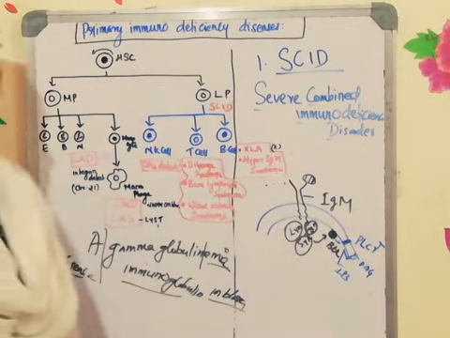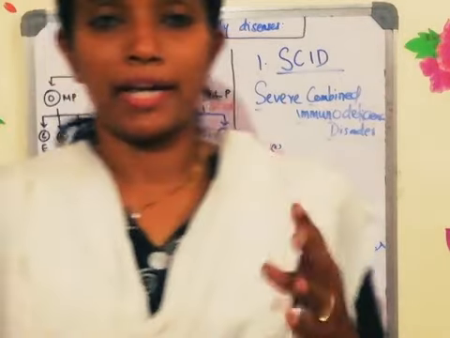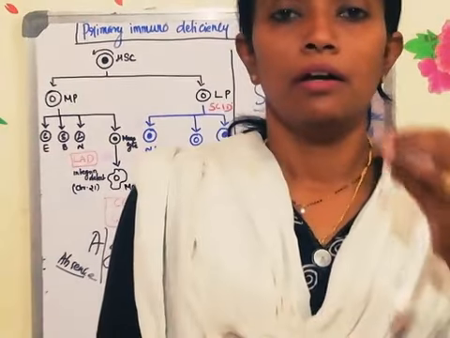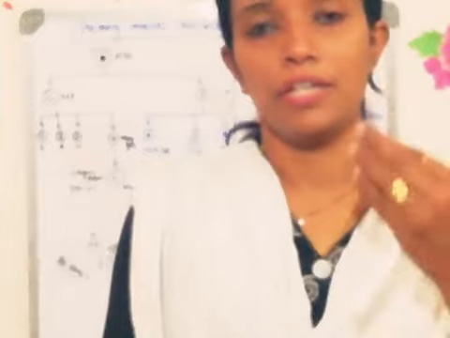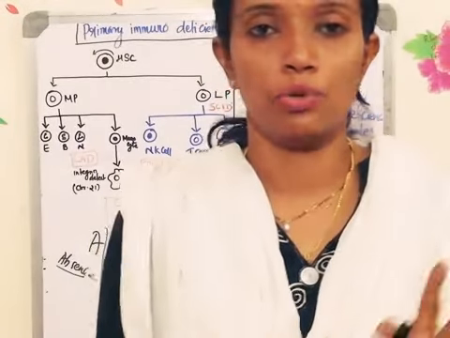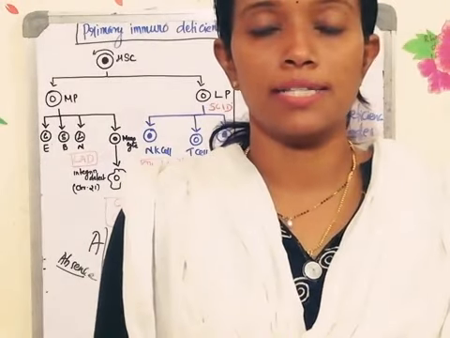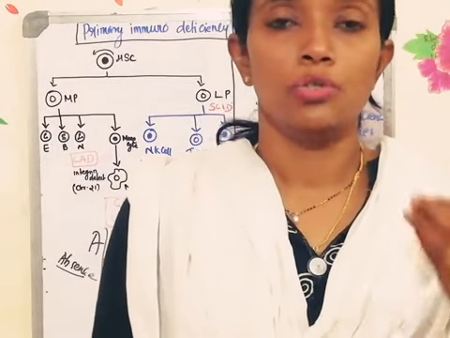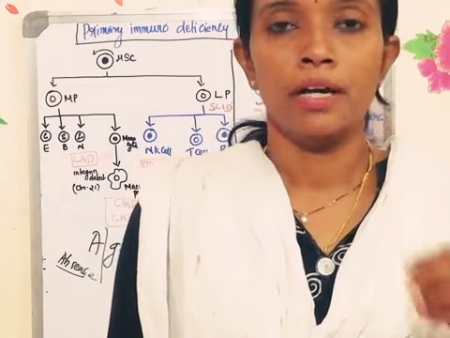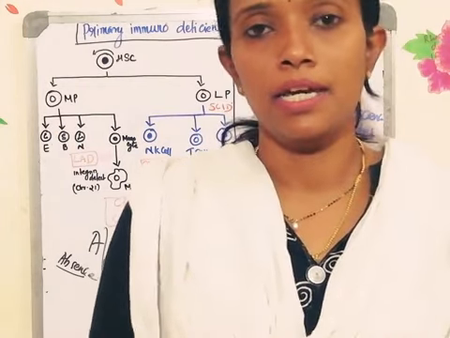You know the function of IP3. IP3, inositol triphosphate, is one of the compounds needed for the release of calcium from the calcium store. What is the calcium store? Endoplasmic reticulum. Smooth endoplasmic reticulum is known as the calcium store of the body. So whenever the smooth endoplasmic reticulum gets activated by the IP3, calcium will be released.